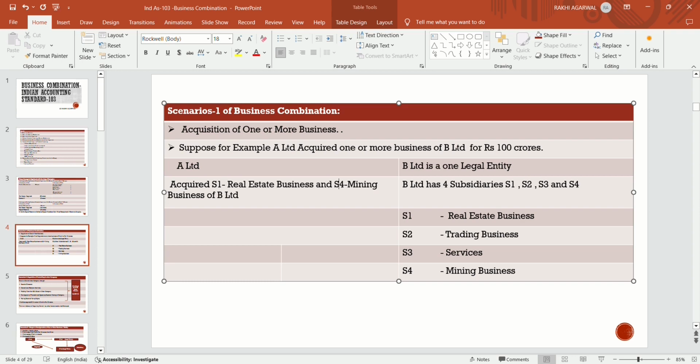So A Limited does not acquire the whole of B Limited, it acquires one or more businesses of B Limited. Like it acquired the real estate business of B Limited, that is S1. It also acquired the mining business of B Limited, that is S4. So this combination is also called a business combination. If an entity acquires one or more businesses of another entity, then it is also called a business combination.